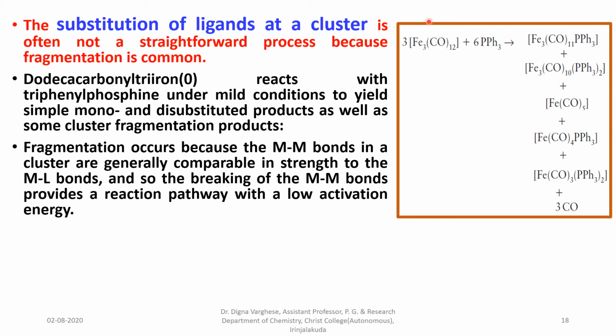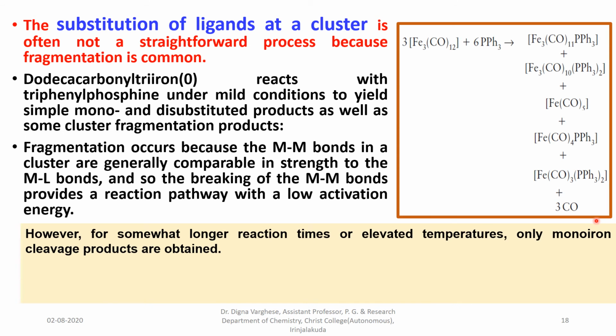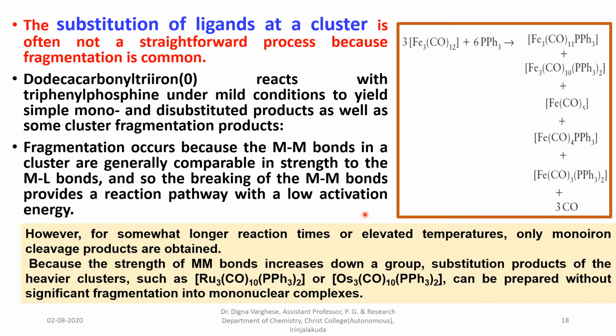Fragmentation occurs because the metal-metal bonds in a cluster are generally comparable in strength to the metal-ligand bonds, and so the breaking of the metal-metal bonds provides a reaction pathway with a low activation energy. However, for somewhat longer reaction times or elevated temperatures, only mono-iron cleavage products are obtained, because the strength of the metal-metal bonds increases down the group.